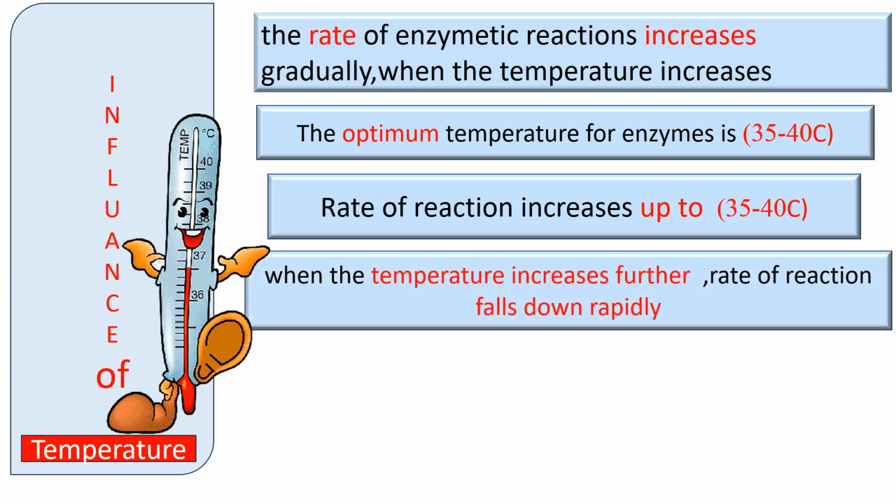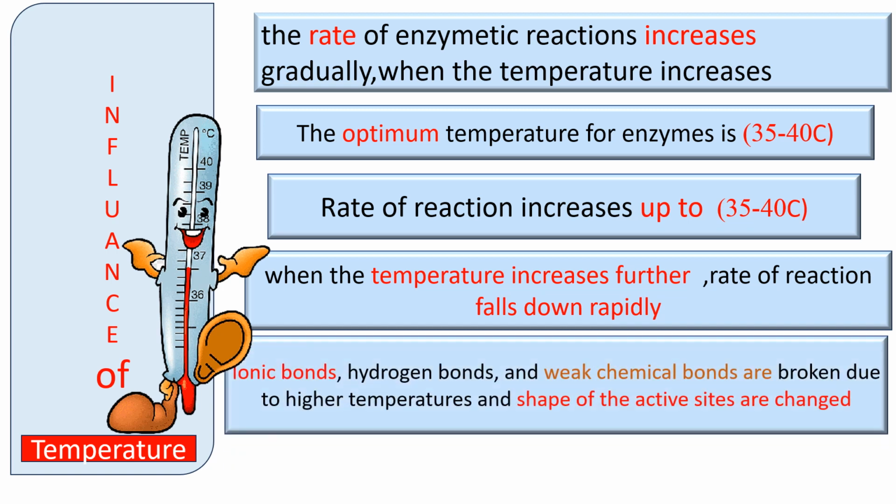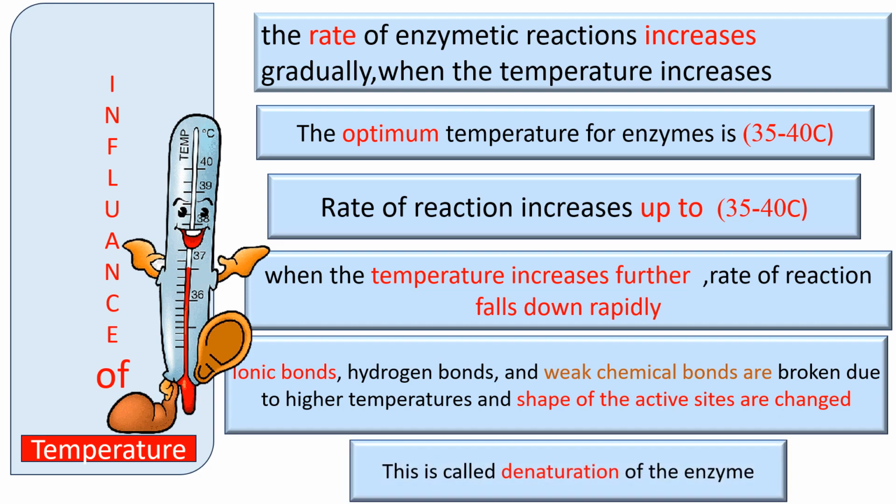When the temperature increases further, the rate of reaction falls rapidly, because ionic bonds, hydrogen bonds, and weak chemical bonds are broken due to higher temperatures, and the shape of the active sites is changed. This is called denaturation of the enzyme.